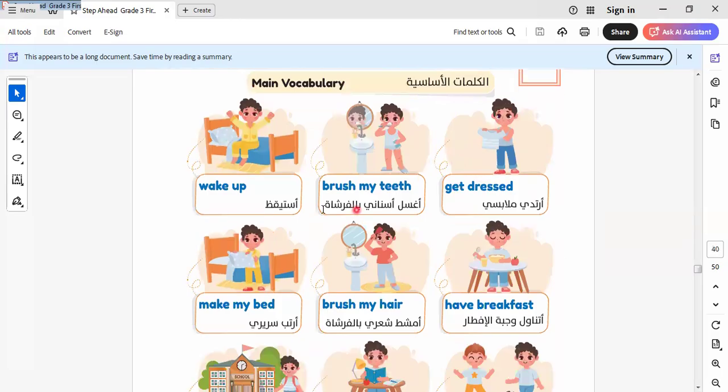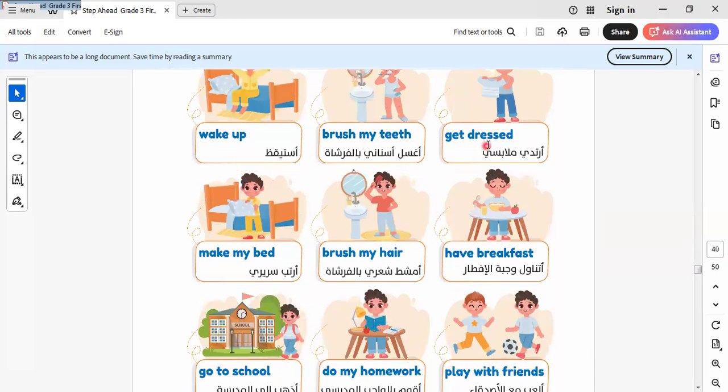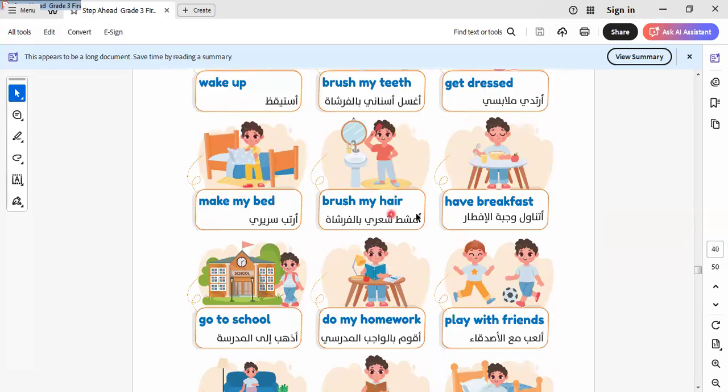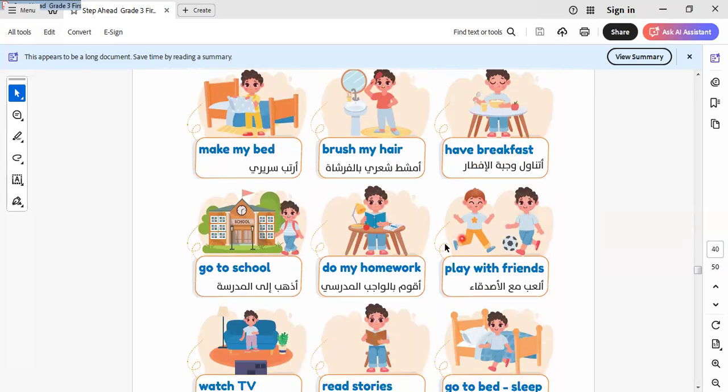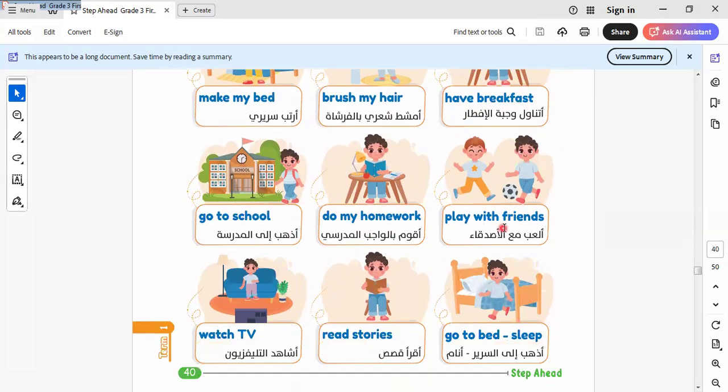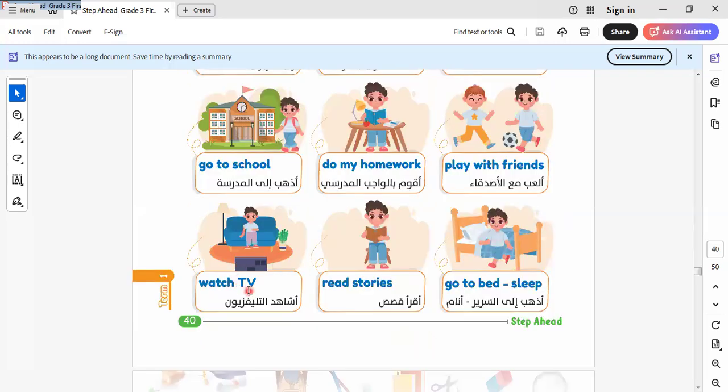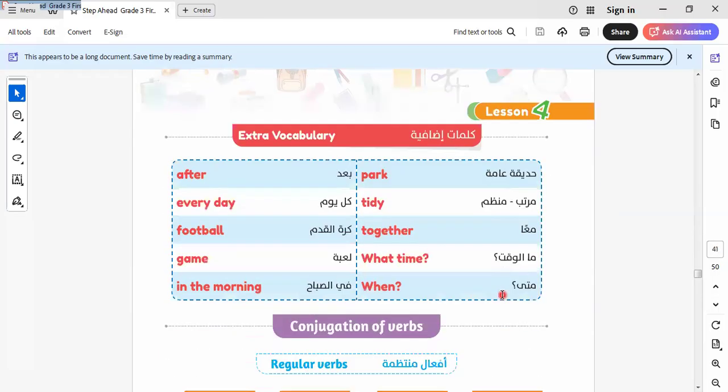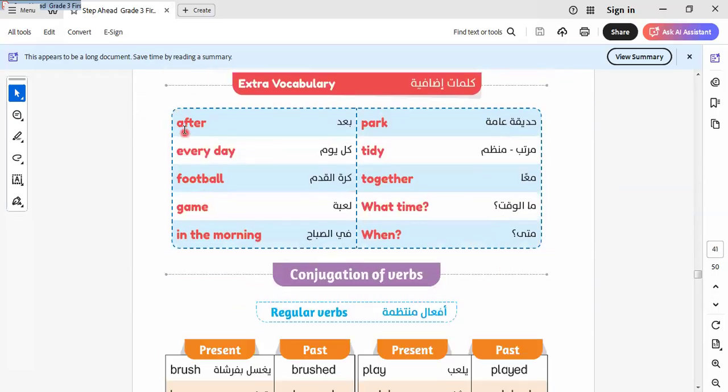Here is describing people. Wake up, brush my teeth, get dressed, make my bed, brush my hair, have breakfast, go to school, do my homework, play with my friends, watch TV, read stories, go to bed, sleep. Here we have some vocabulary, let's learn together.